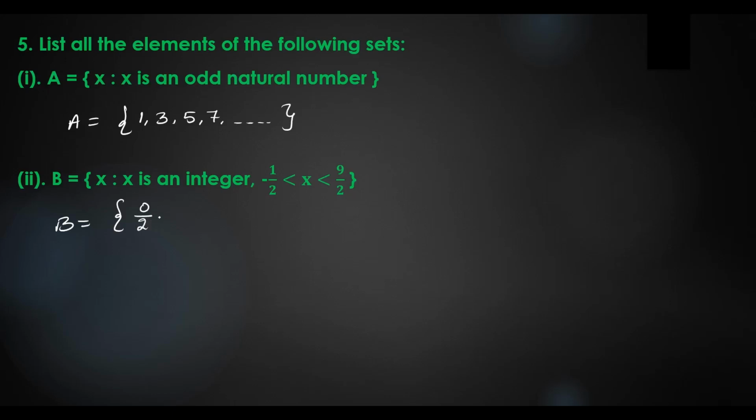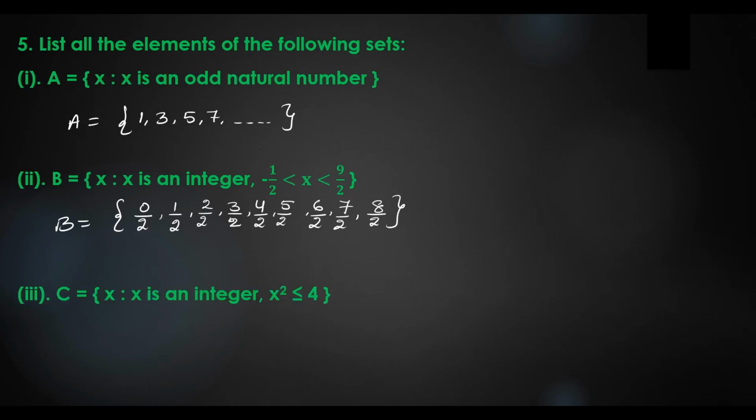0 by 2, comma 1 by 2, comma 2 by 2, and 3 by 2, 4 by 2, 5 by 2, 6 by 2, 7 by 2, and 8 by 2. Why are we not writing 9 by 2? Because the x value is less than 9 by 2. Okay, that's why we are writing up to 8 by 2 only. Okay, let's go to the next question.